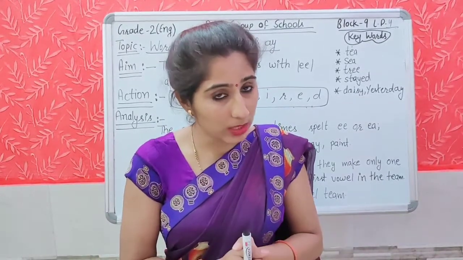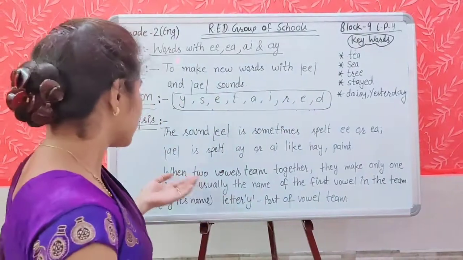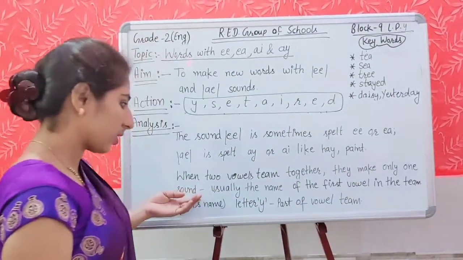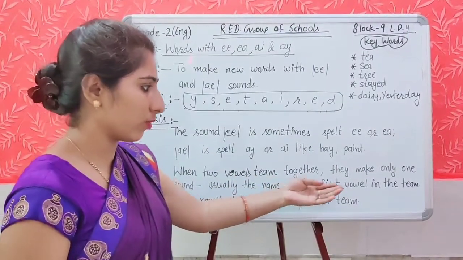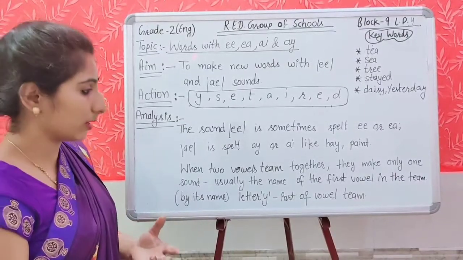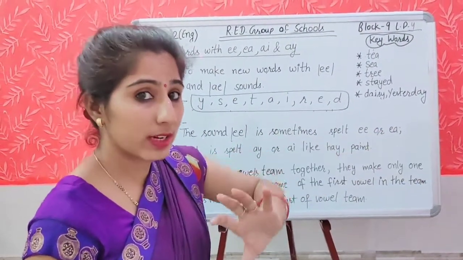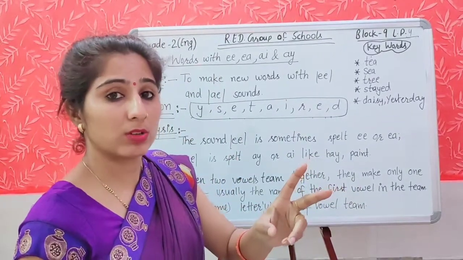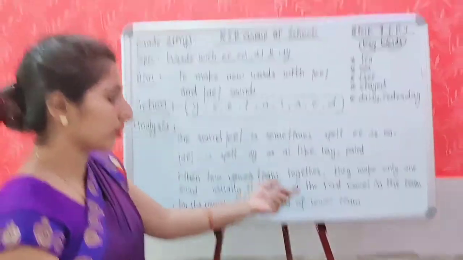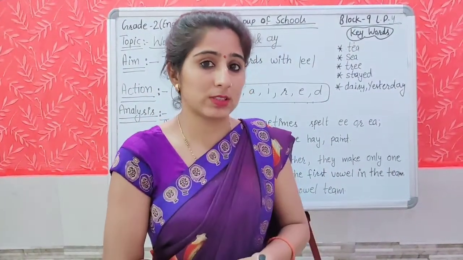Student, my next question is, what happens when two vowels team together? When two vowels team together, what happens at that time? Right. When two vowels team together, they make only one sound, usually the name of the first vowel in the team. Means when we are using two vowels together, at that time they make only one sound. We are not getting both vowel sounds. We are getting only one vowel sound. And which vowel sound? Usually the name of the first vowel.